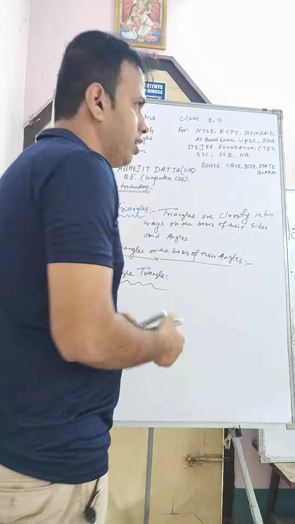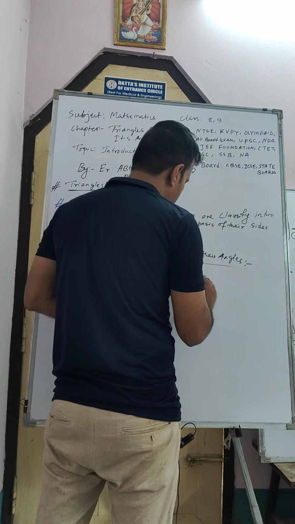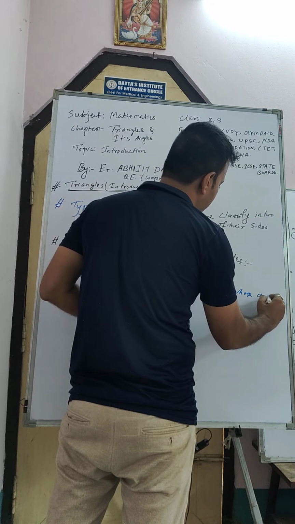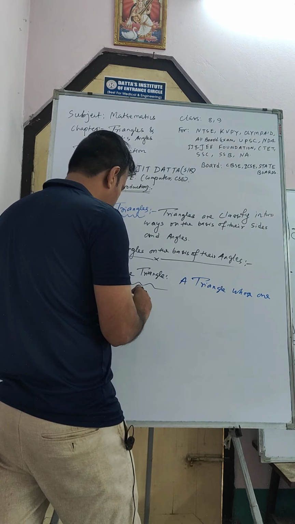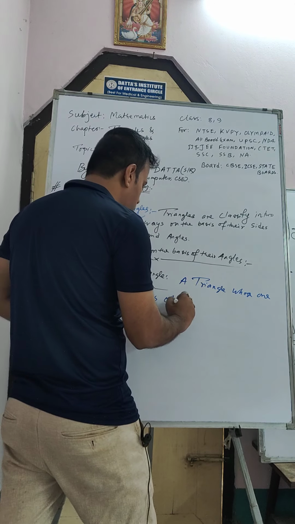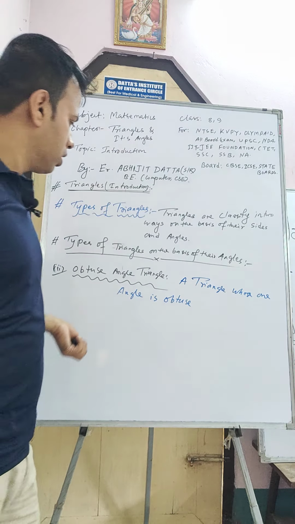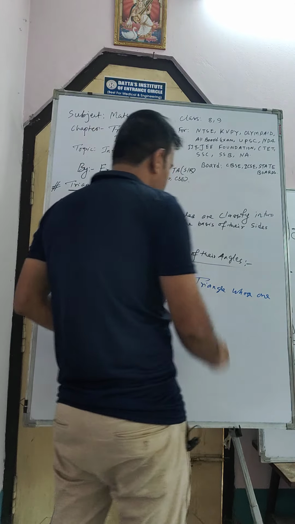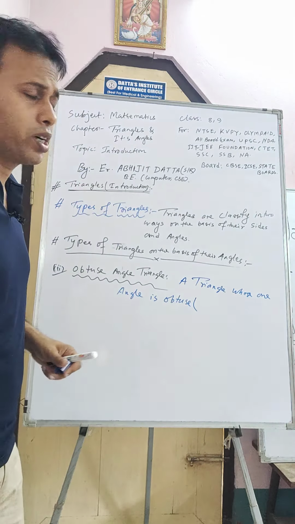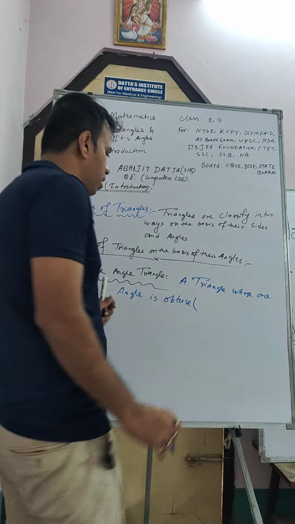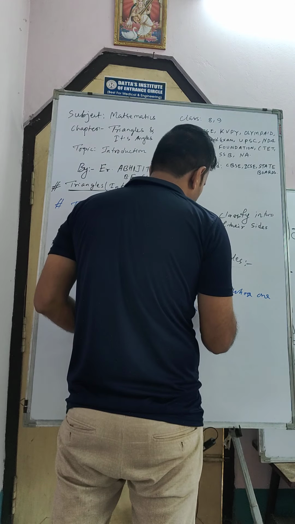A triangle whose one angle is obtuse. Sir, what is obtuse? So obtuse means one angle will be what? One angle will be 90 to 180 degree.